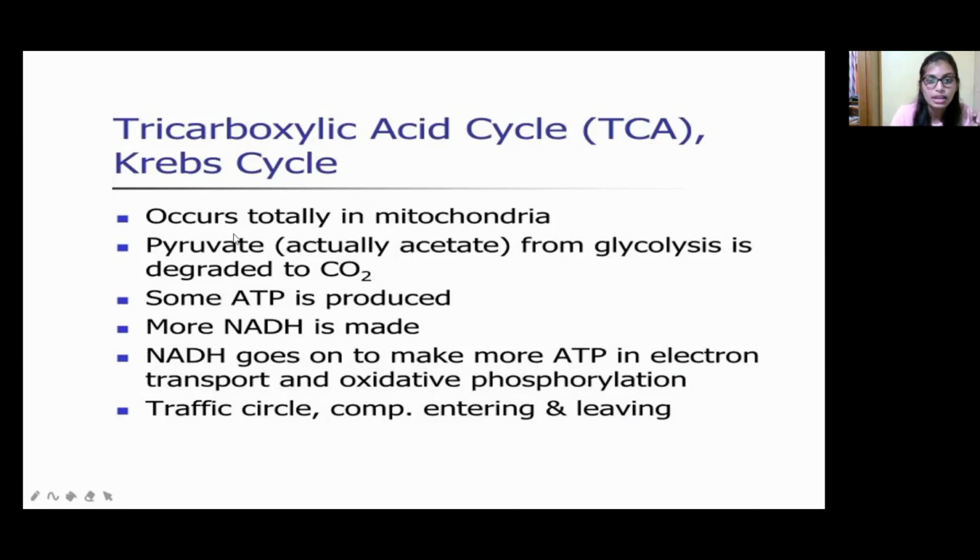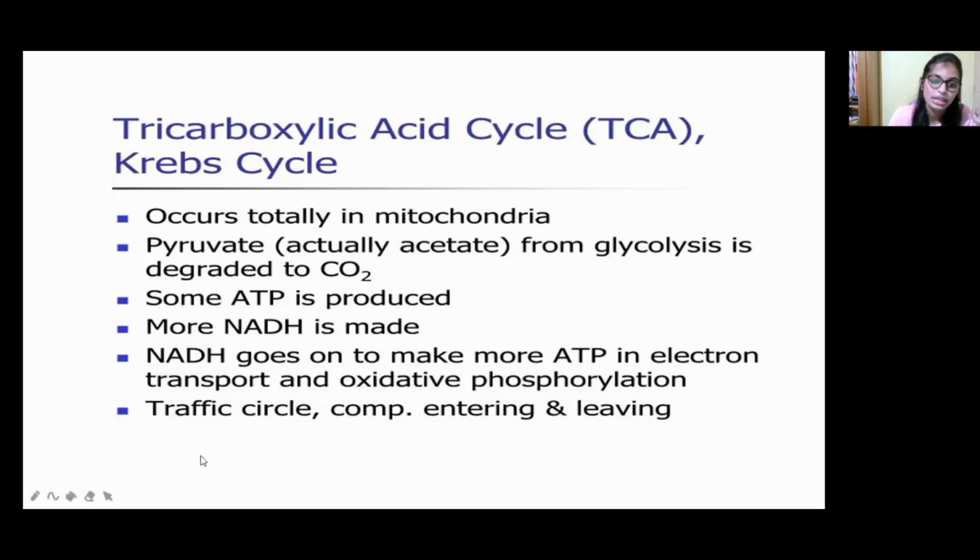So here what happened? The pyruvate from glycolysis is degraded to carbon dioxide and acetyl-CoA, and some ATP is produced in the conversion, and also more NADH is made. In the TCA cycle, some amount of ATP is produced, but more NADH is made. NADH goes on to make more ATP in the electron transport chain and in oxidative phosphorylation, because one NADH is equal to 3 ATP, right? That's why in the electron transport chain and oxidative phosphorylation, it will make more ATP.